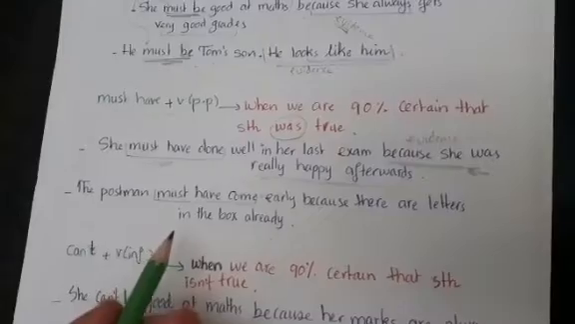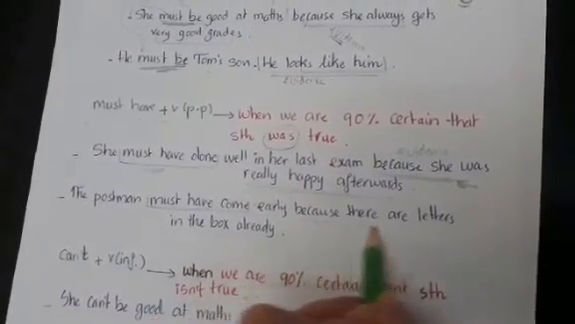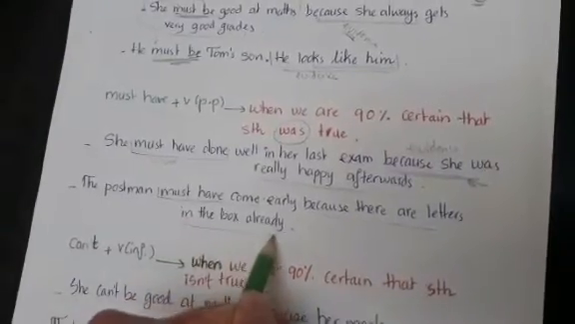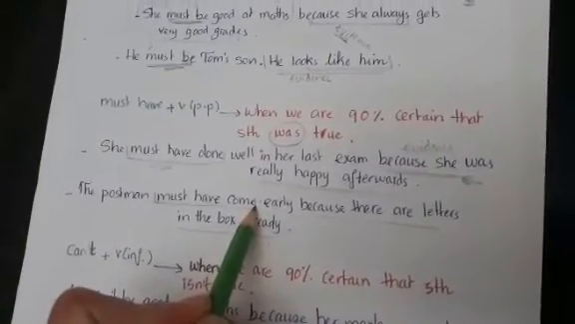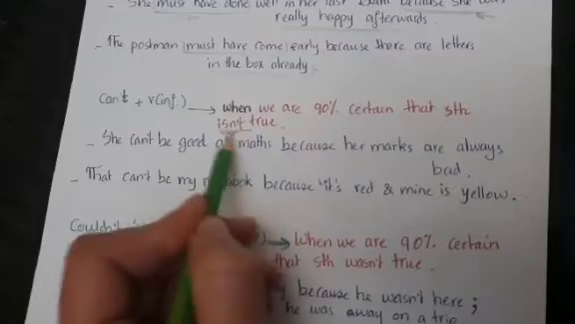And two, the postman must have come early. What makes us think in this way? Because this is the evidence: there are letters in the box already. So we have used must have come to make a deduction in the past when we are 90% certain that something was true.